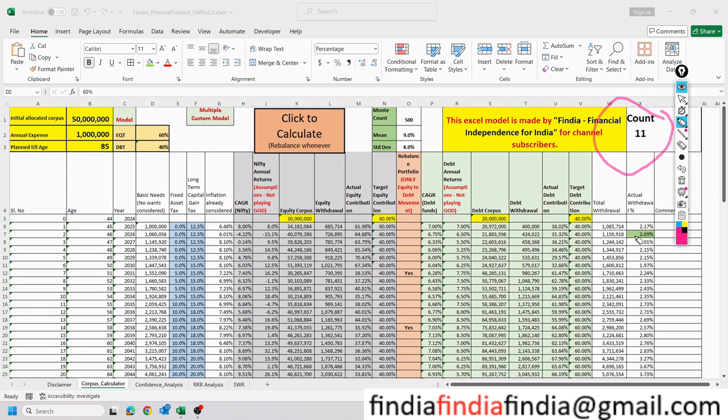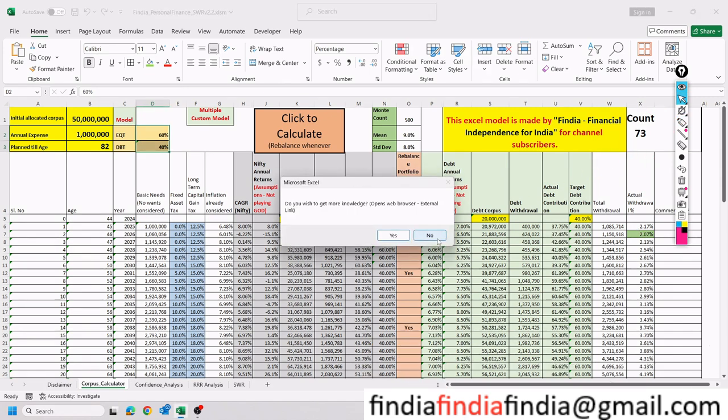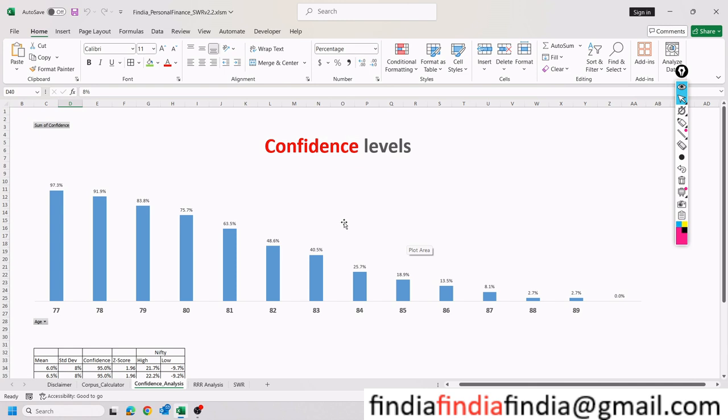Let's fast forward this. It's going to take some time. For 73 years we are through. Right now the model shows how many years the corpus lasts. Now this is quite interesting. The model says that till 77 years the corpus is going to last with a 97.3 confidence percentage, for a corpus of 5 crore rupees and 10 lakhs annual expense adjusted for inflation.